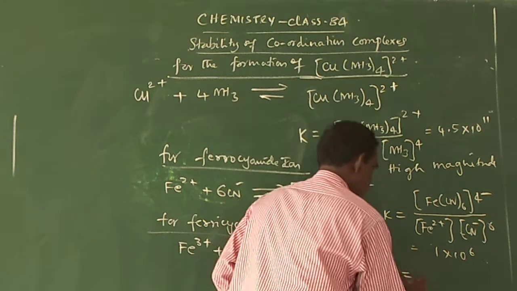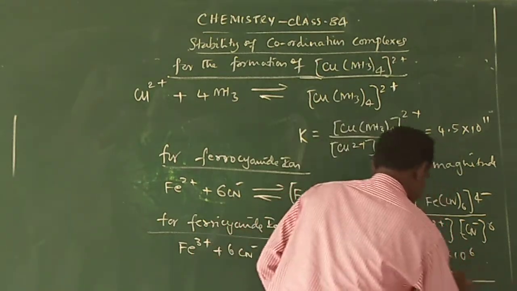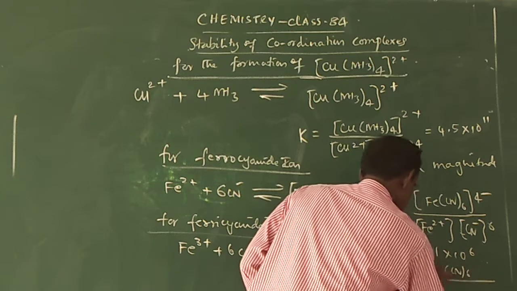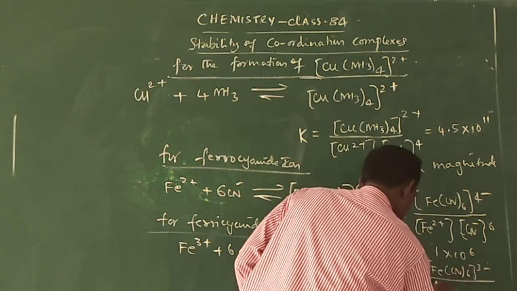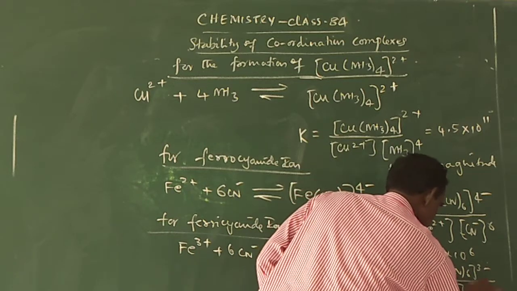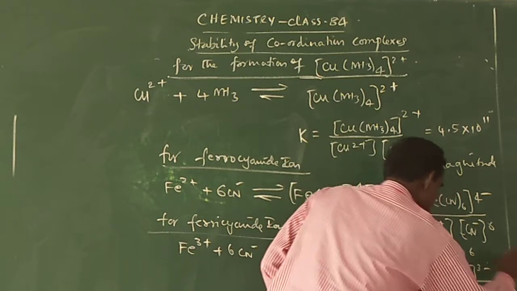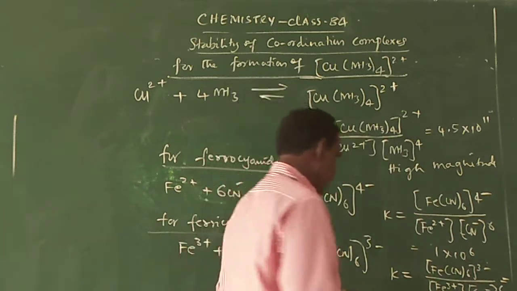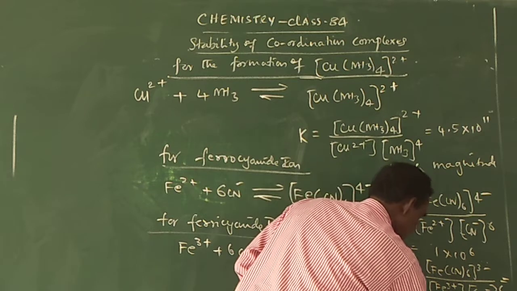K is equal to the concentration of [FeCl6]3- divided by the concentration of Fe3+ into the concentration of Cl- to the power of 6. This value is found to be very very high, 1 into 10 power 31.